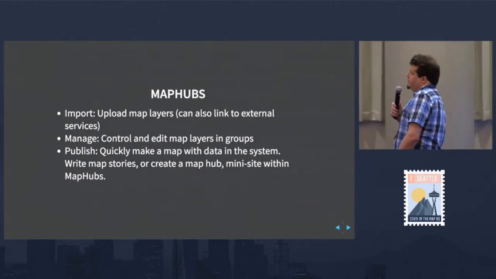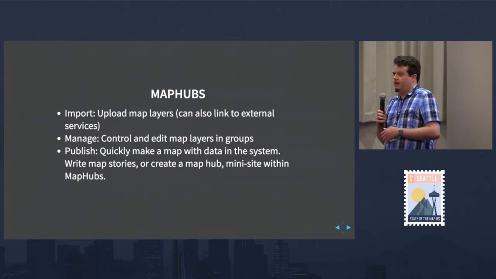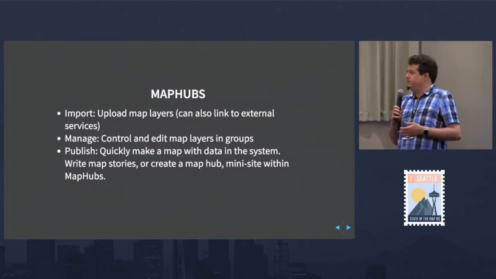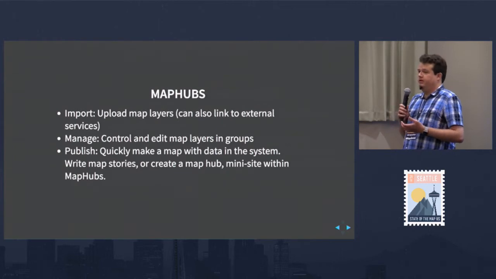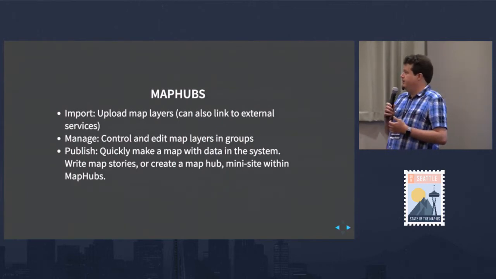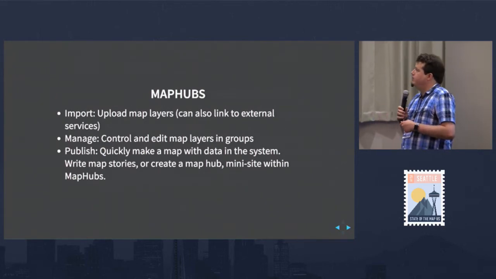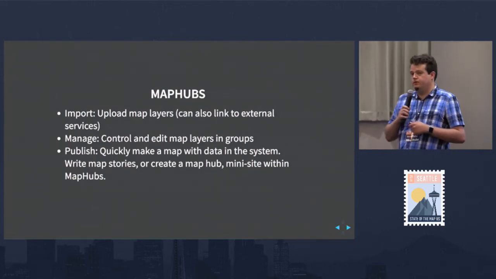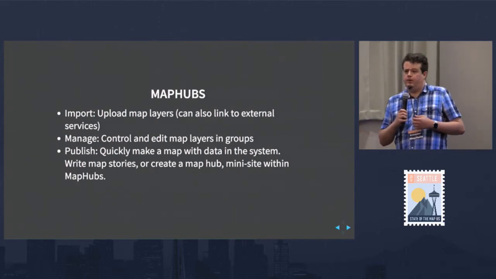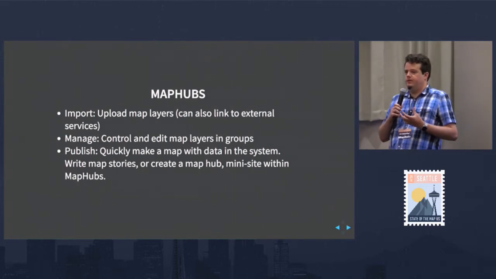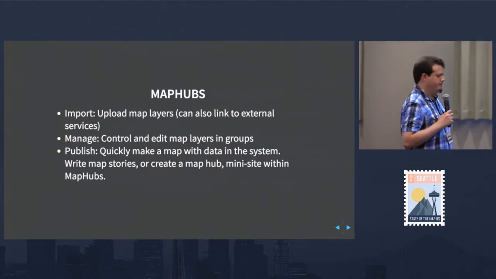So here are some of the things we can do with MapHubs. We can import map layers. We can link to external services like ArcGIS online services or Mapbox services. We can manage and control the map layers in groups inside the system, so who can edit the data. And we can publish and quickly make a map with data in the system or these external data sources, and write map stories or create what we call MapHubs, little mini websites that feature maps and stories all in one page for your project.